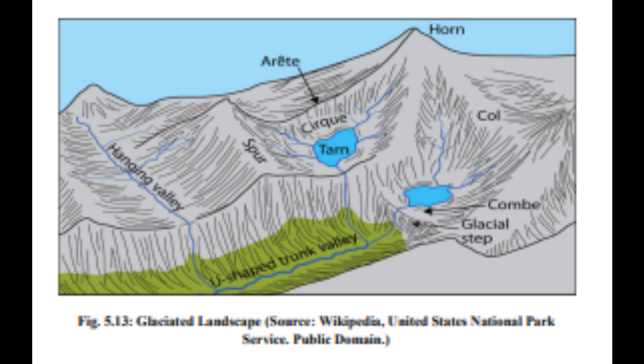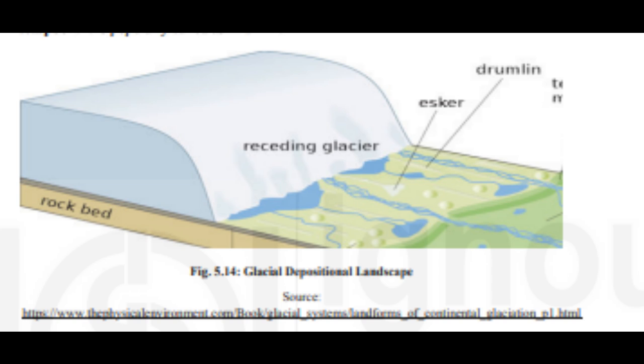Fig. 5.13. Arête. When cirques are developed on both sides of a ridge, arête is formed. The boundary between two adjacent cirques gets narrower and sharper due to erosion. A sharp edge is created called arête. Trekking, climbing is done along the arête because it has a lesser slope in comparison to climbing through the cirque. When three or more glaciers develop along a peak from different directions, the peak becomes sharper and narrower. Fig. 5.13. This peak is known as horn.